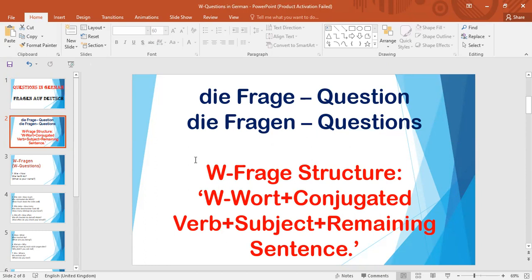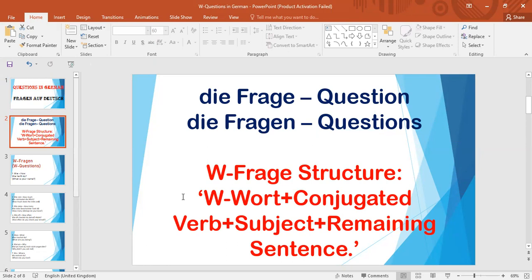Okay, now move to the question structure here. Here I have written W-Frage structure. W-Frage, this is W question. As I have already told you, in English we have WH family words. So in German we have W words. These are called W word questions. In today's session we are learning only W word questions. These are called W-Frage in German.